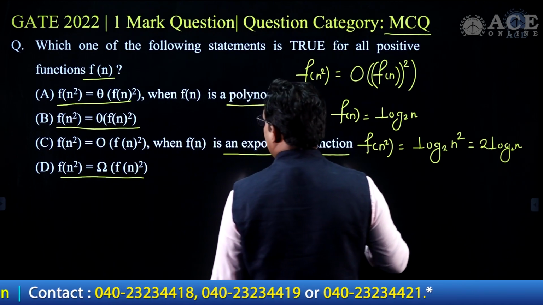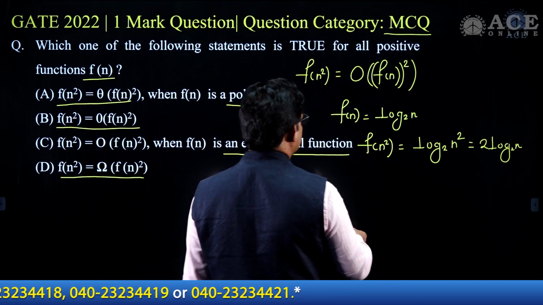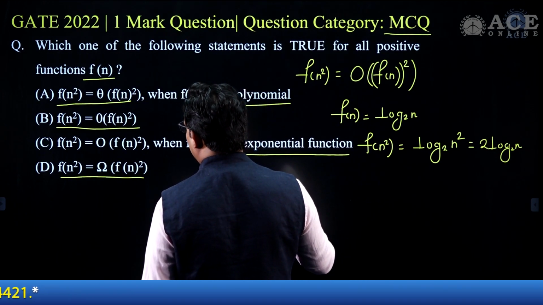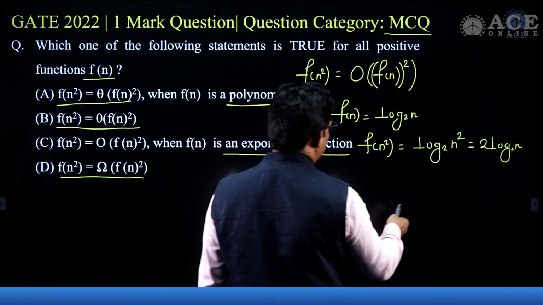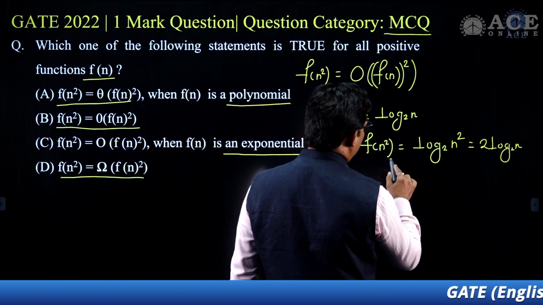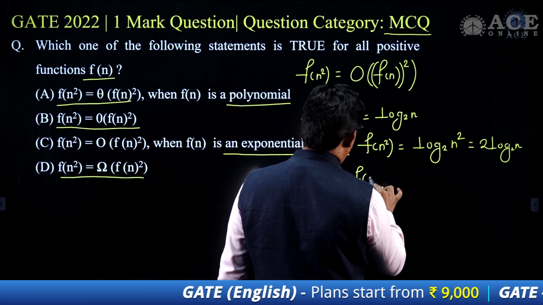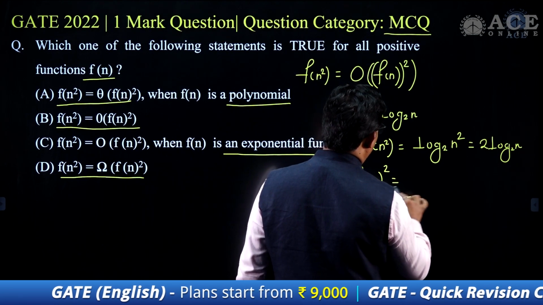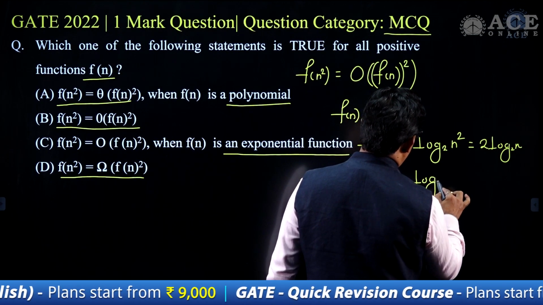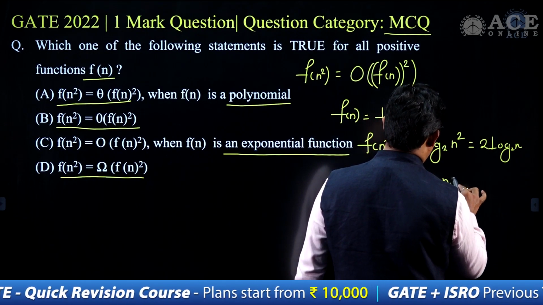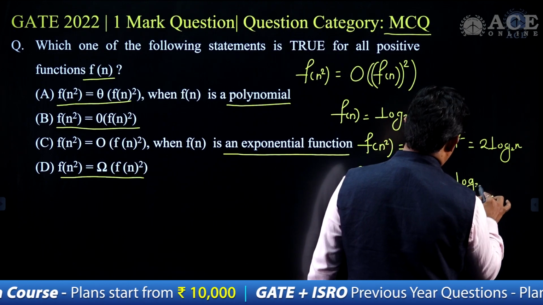Then we will take f of n whole square, and in this f of n is log of base 2 n, multiplied by log of base 2 n.